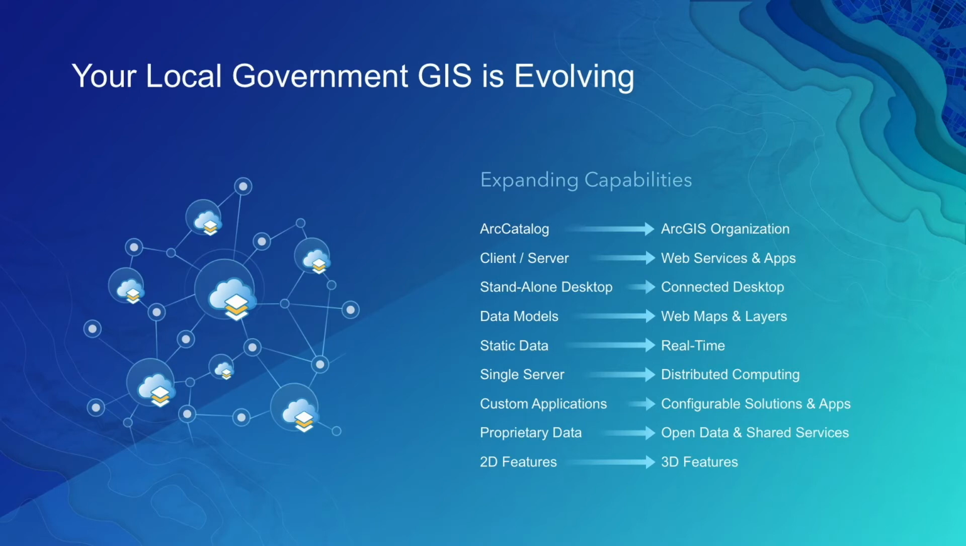For instance, our catalog: you can think about your ArcGIS organization to help you manage that content, from a data model structure to more web maps and layers to provide value throughout the organization. From single servers to distributed computing, think of multiple computers working together, and even things like 2D features to 3D features.